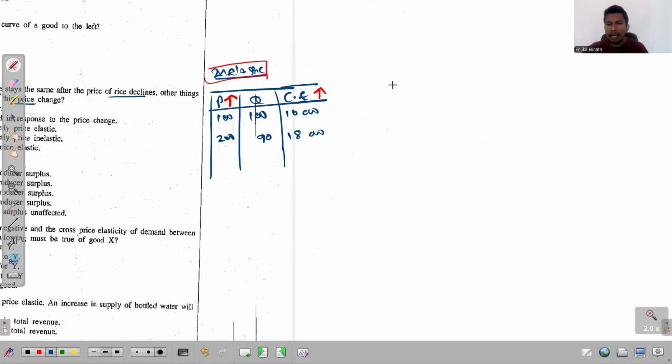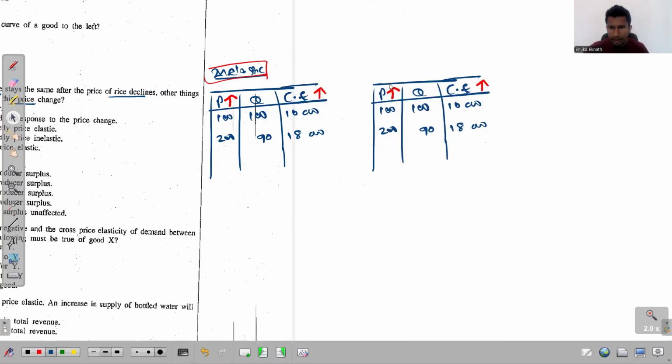And then let me take another table, right? Let's take a table like this one on this side. Now let me write on the top of this table that I'm trying to present a good with elastic demand inside this table. Again, the initial values are still the same. The price is 100, the quantity is 100, so the consumer expenditure is 10,000. 100 into 100 will give you 10,000.